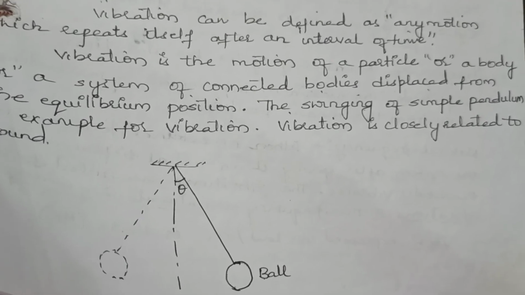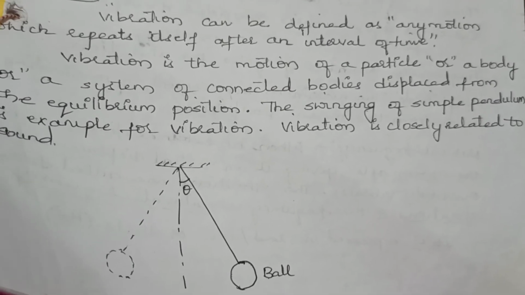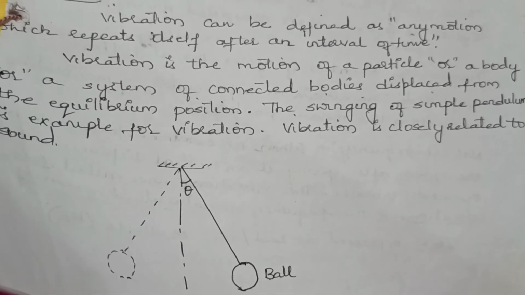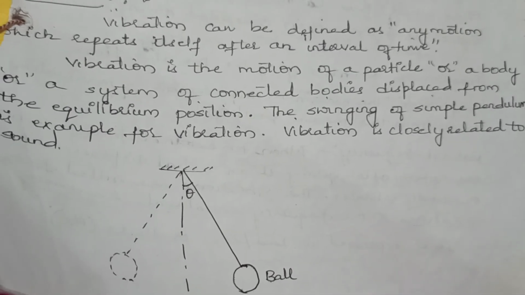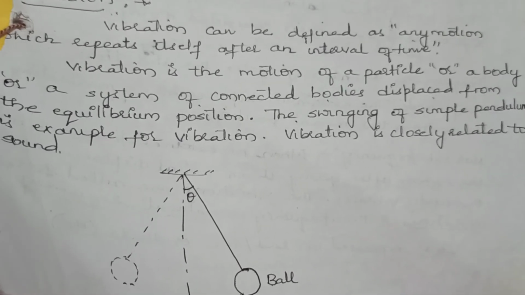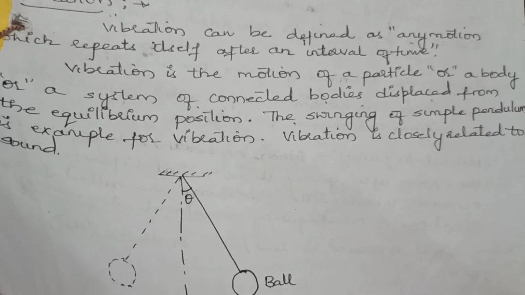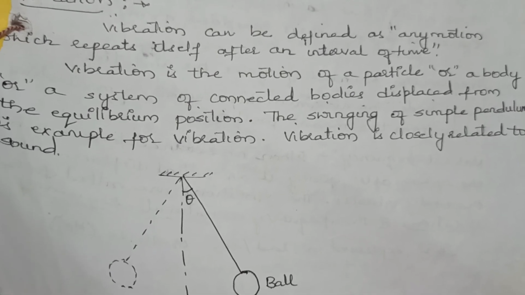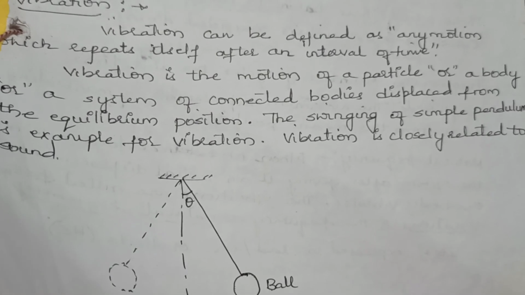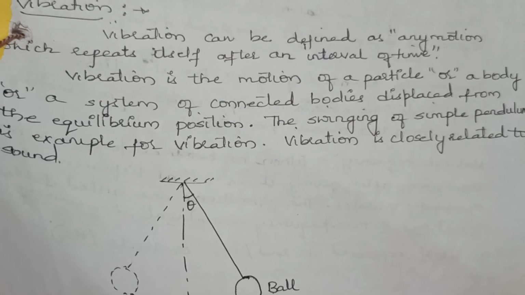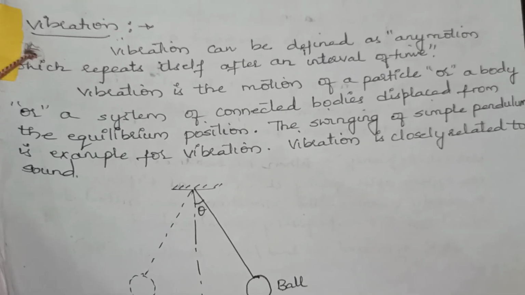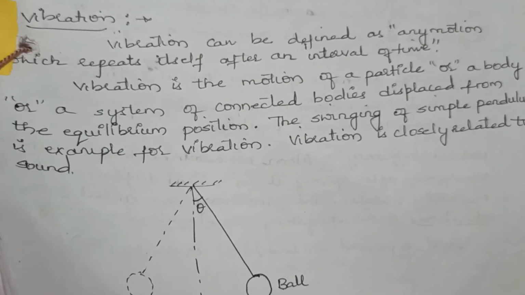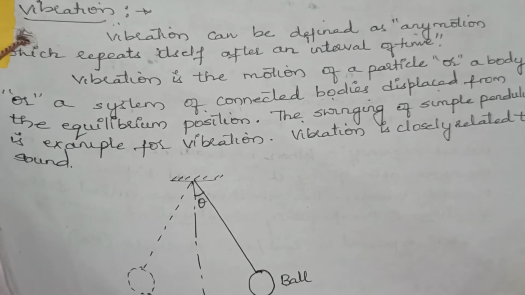If the angle made by the pendulum is theta on one side, the same inclination will be made by the pendulum on the other side also. So here vibration repeats itself after an interval of time. Vibration continuously repeats after an interval of time.